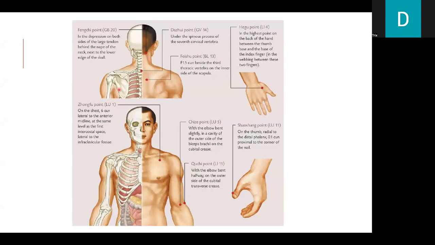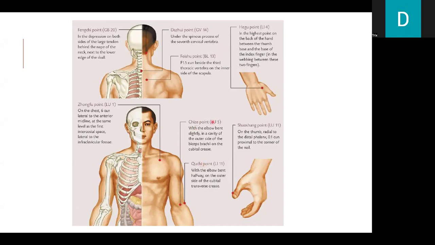Next is the hand, the Hegu point, LI4, and the highest point on the back of the hand between the thumb base and the base of the index finger in the webbing between these two fingers. Next is the front side, the Zhongfu point or the Lung 1 on the chest, 6 soon lateral to the anterior midline at the same level as the first intercostal space, lateral to the infraclavicular fossa.